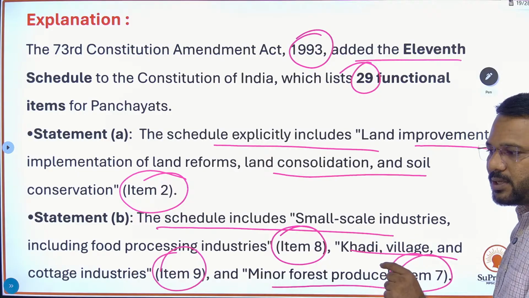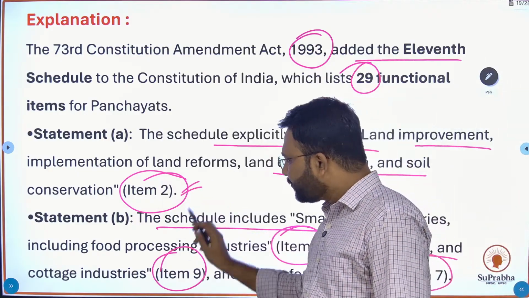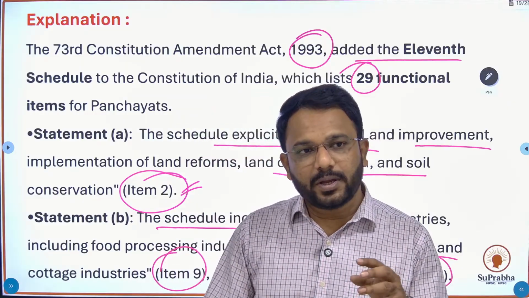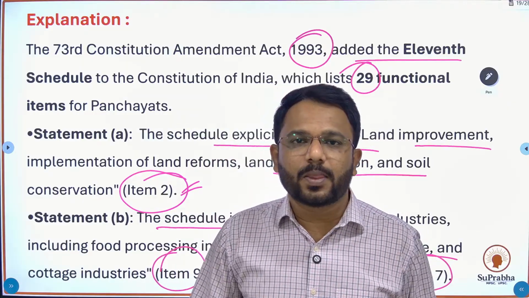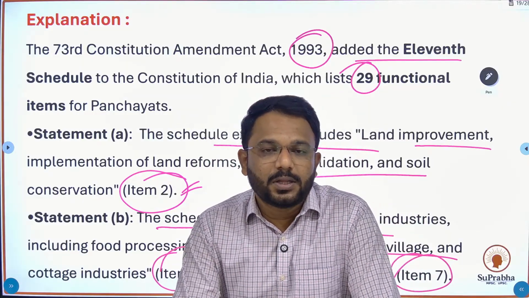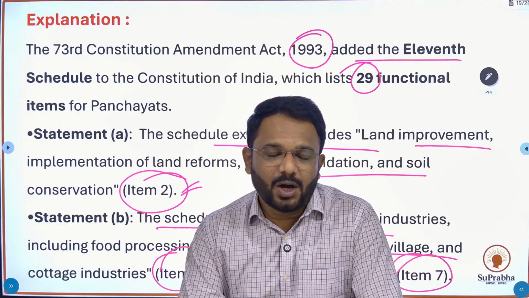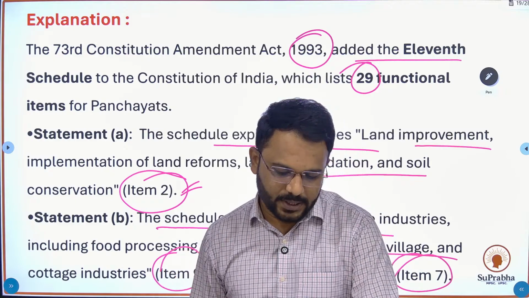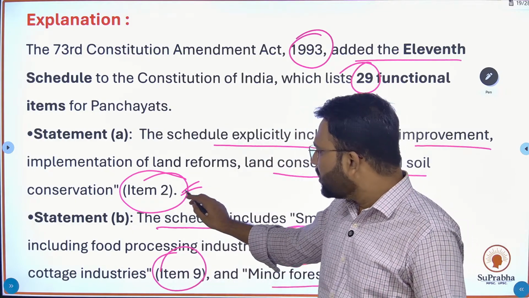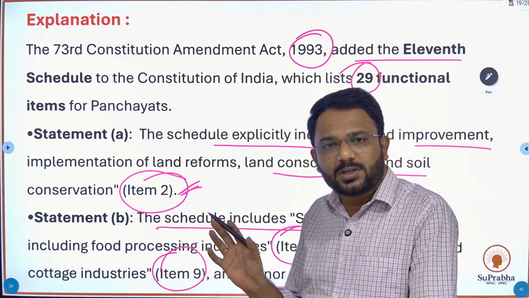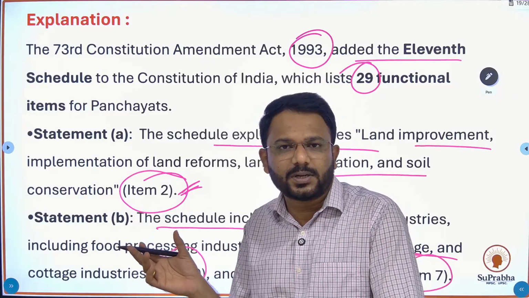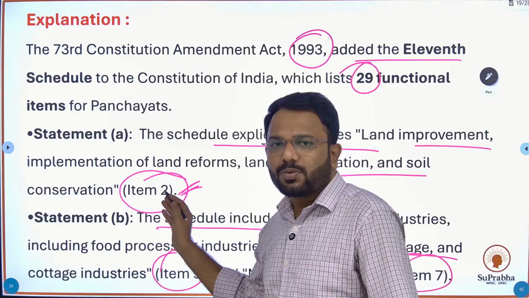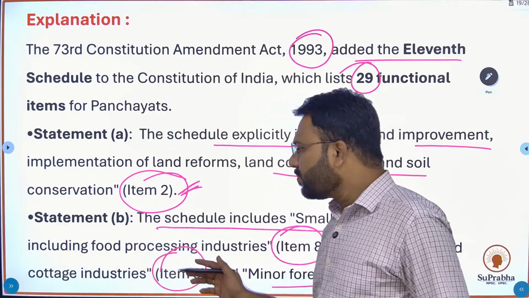Why have I mentioned the item numbers also? Because this is important. If MPSC decides to go deeper to check how much depth there is in your knowledge, they can mention the item number as well. So if they ask about certain items present under the Constitution, at least learn or memorize the item numbers as well.